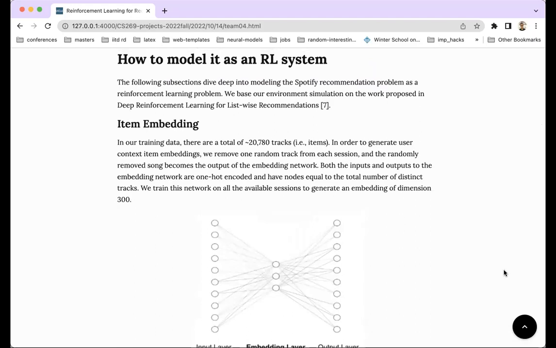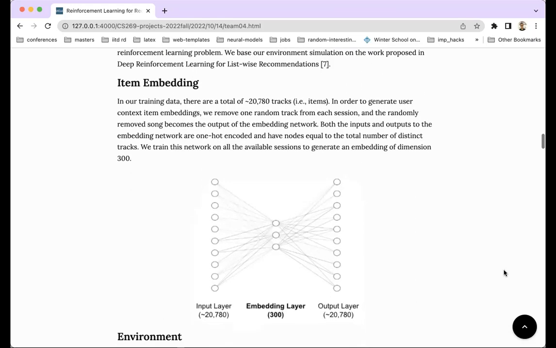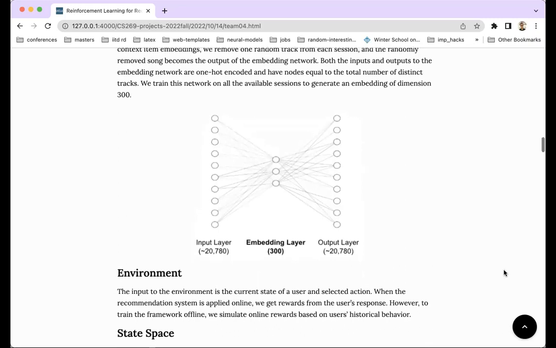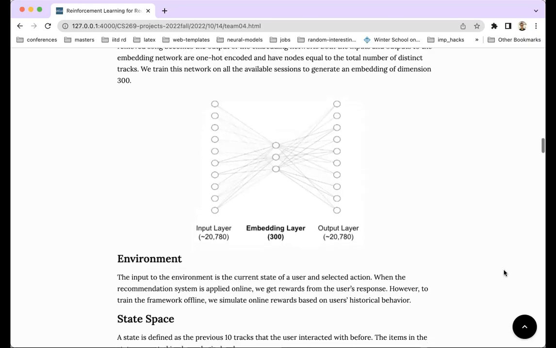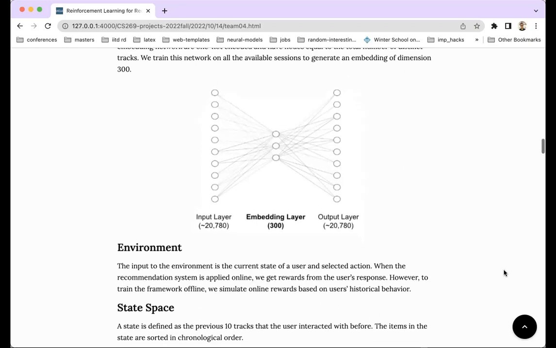So the first step in creating the recommendation agent is creating the item embedding. In order to create the item embeddings, we take users' track history, and the input layer becomes all the tracks except the one which we remove randomly, and this randomly removed track becomes the output layer. To generate these embeddings, we use the hidden layer, and this hidden layer gives us the item embedding.